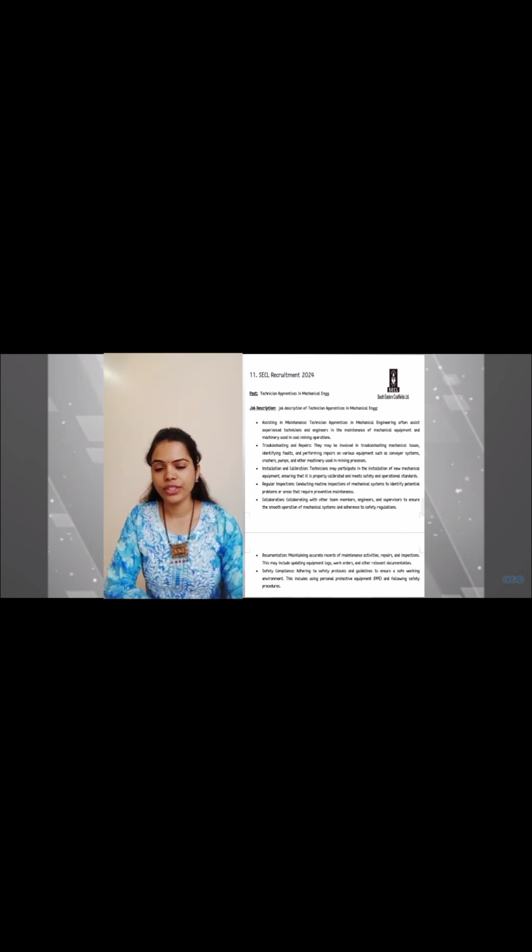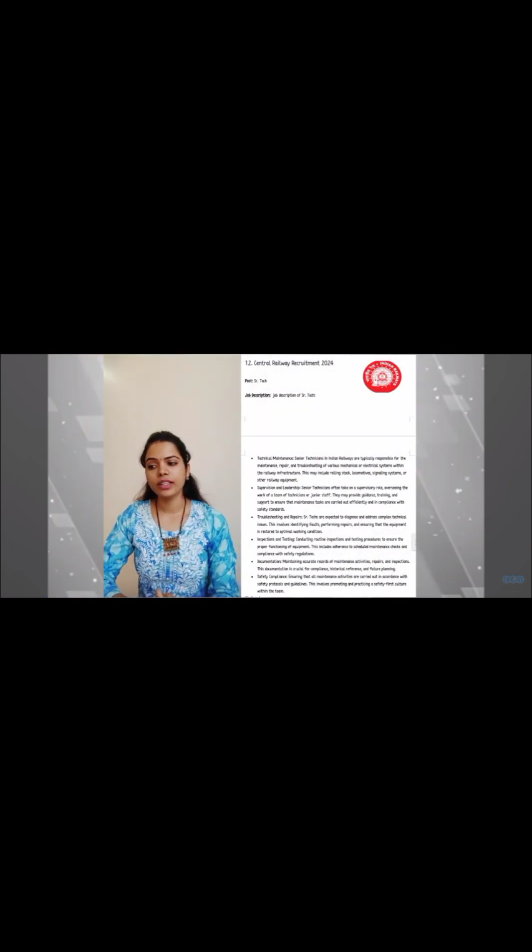Let's see the qualification is required for this post is candidates should possess the diploma degree relevant to the engineering, and there are the 50 vacancies available for this post, and last date for the application is 27 February 2024. Age limit between 18 to 25 and stipend will be 1000 per month.